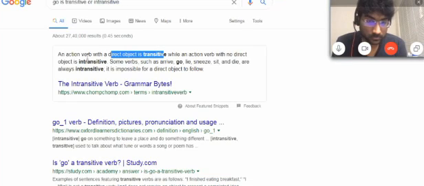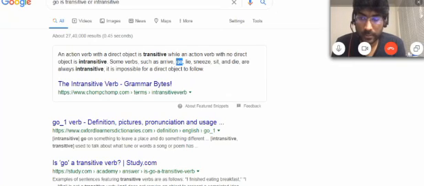So, an action verb with a direct object is a transitive verb. So, go is an intransitive verb because there is no direct object. That is more complex, but the way I am making you understand, that is easy. Whatever you are doing, if that is directly impacted by you, that goes in complement, and that is called transitive. And the thing that is not impacted by you is intransitive.